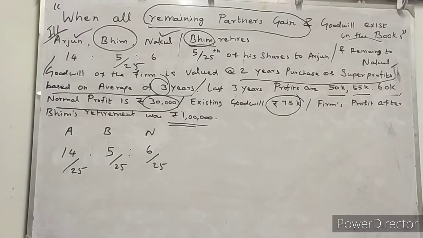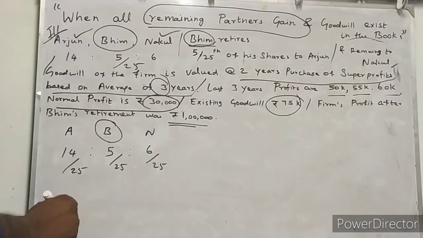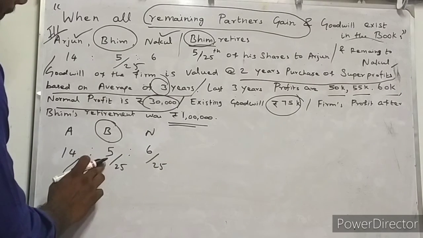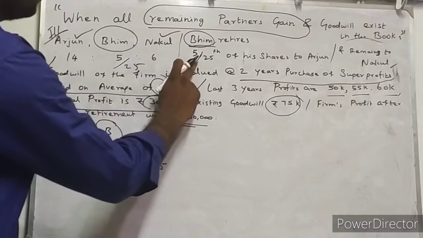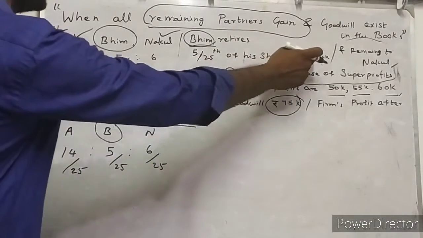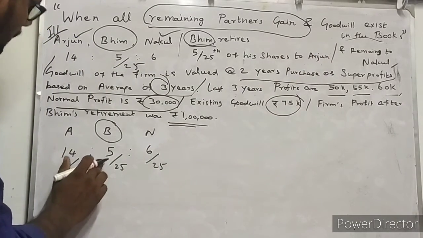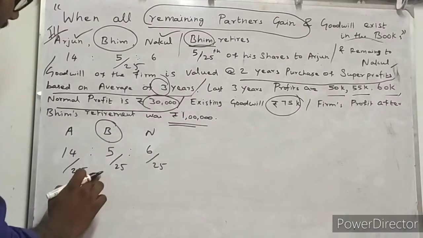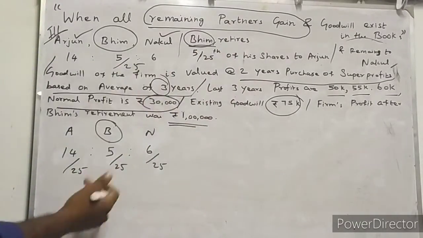Partner Bhim is retiring and Bhim's share of profit is 5 by 25. So 1/5th of Bhim's share goes to Arjun. So Arjun is going to gain 1/5th of Bhim's share, that is 1 by 5 of 5 by 25.